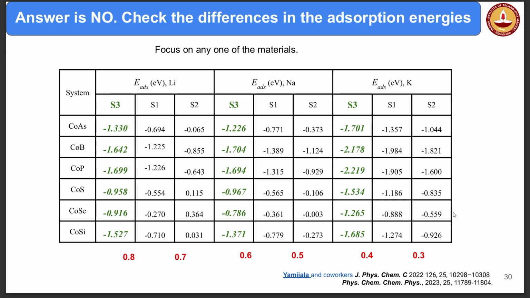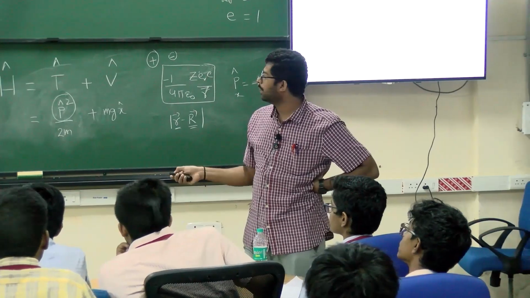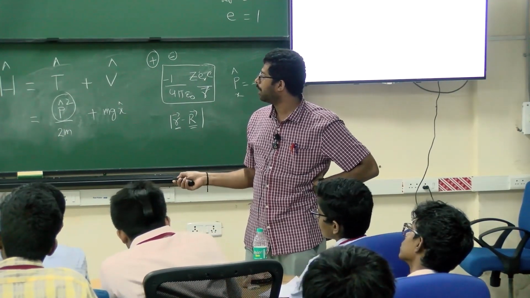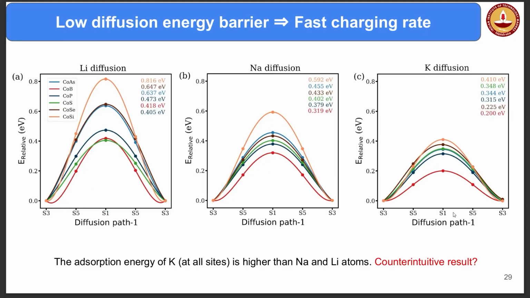0.15, 0.7, 0.8, 0.7, 0.03, 0.7. Okay? You consider it like this for potassium: 1.6, 1.2, 0.4, 1.2, 1.9, 0.3. So the differences in the energies between the potassium sites S3 to S1 are lower, whereas for lithium they are higher. And the barrier heights are also roughly the same. Here it is close to 0.4, whereas here it is close to the 0.7 to 0.8 range. Okay? Is this clear?